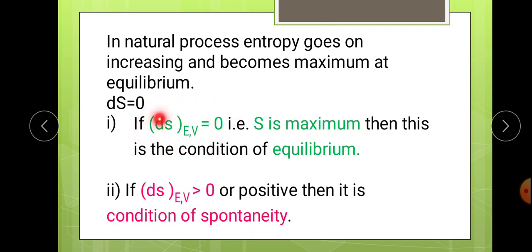If this condition holds, then S will be maximum, meaning the process is under equilibrium. Equilibrium means in the reaction, obviously the reactant gets converted into product and the product forms back to the reactant, meaning the reaction under equilibrium is balanced. The material of reactant A gets converted into the product B and it reversibly goes from B to A, and that is balanced, and that condition is nothing but equilibrium.